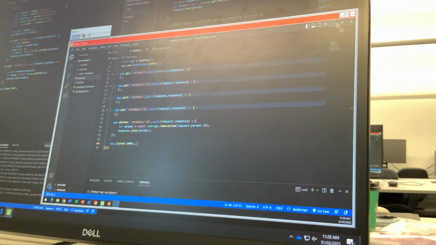Is there a difference when you put dot first or default? When you do dot first, if it doesn't find any, it throws an exception. When you go dot first or default, if it doesn't find any, it won't throw an exception, it'll just return null. But dot first will throw a sequence contains no elements exception. Okay. What is that?